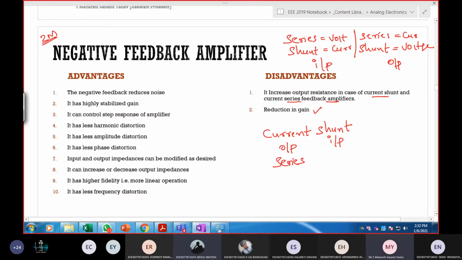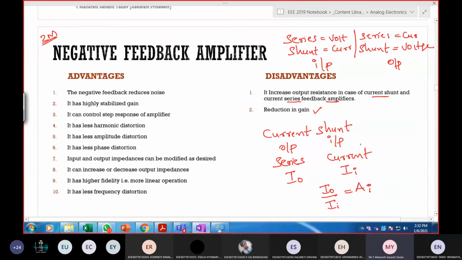So here output is nothing but current. If it is current, I'm calling it a series. Next, in the input side, it is in the form of shunt. Shunt means current. So output is current, which means I naught. Input is also current, so II. Gain is defined as a ratio of output by input, so it is called AI.